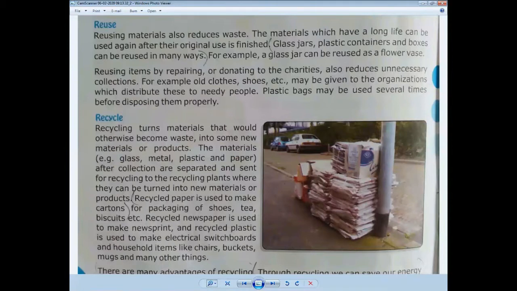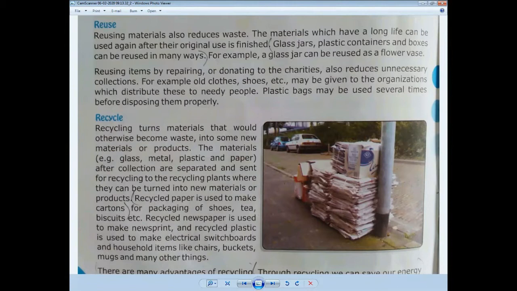Another way is using old clothing as cleaning rags. What is the meaning of rags? Have you ever heard the word rags? A piece of cloth used for cleaning purposes. We can also donate working computers and parts to community centers or charitable organizations.